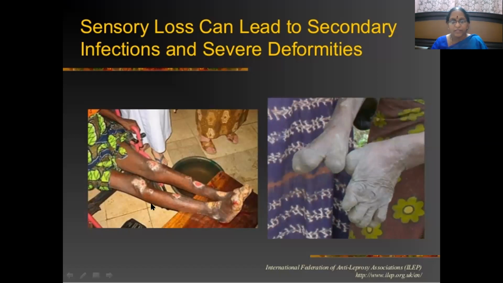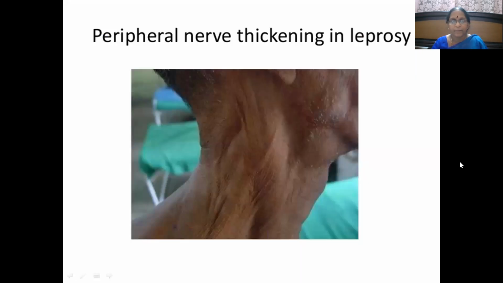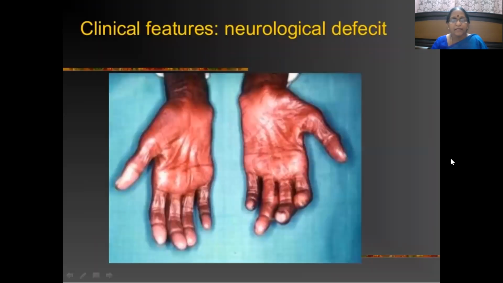Here you can see secondary infections in the areas where the patient already had lesions, and here the severe deformities caused by leprosy. Here you can see peripheral nerve thickening. There is also a possibility of neurological deficit that can give rise to claw hands, wrist drop, or foot drop.